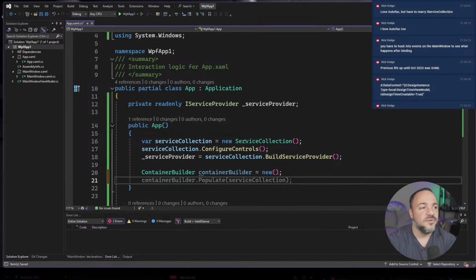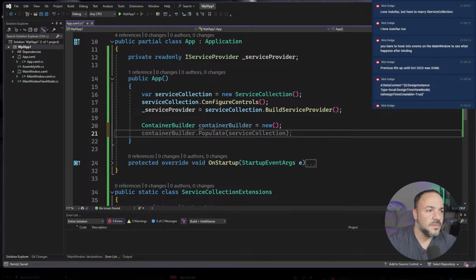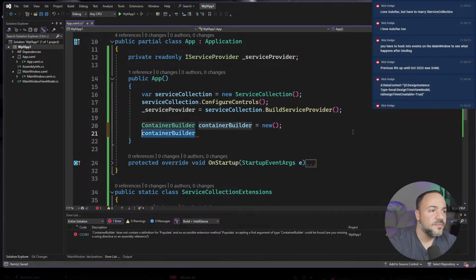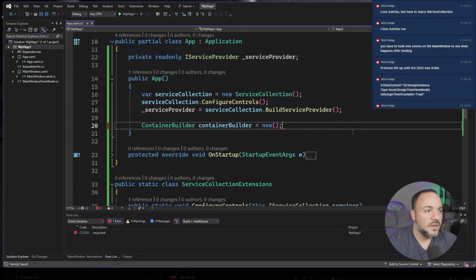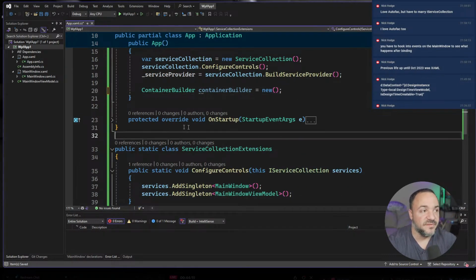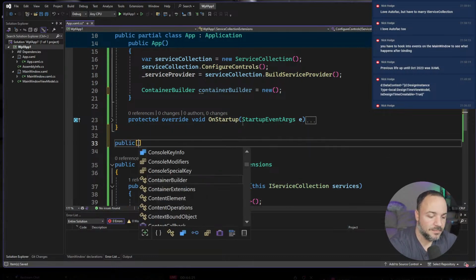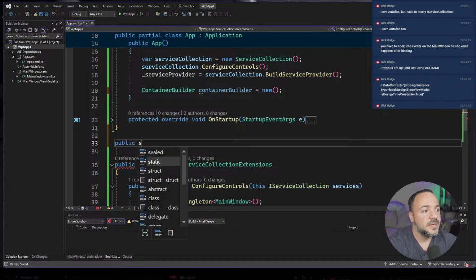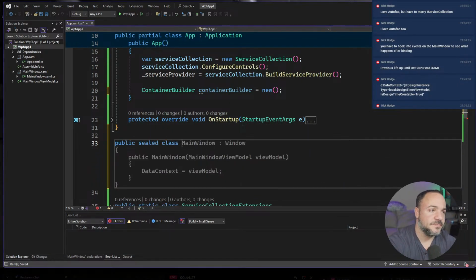Okay, so we make a new container builder. There's no way that's a thing. Okay, good. What we would do is, generally, I like to make a module, so I'm going to show you the comparison. It's going to look very similar to what we have here. Public sealed class.